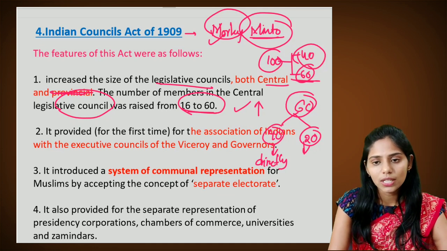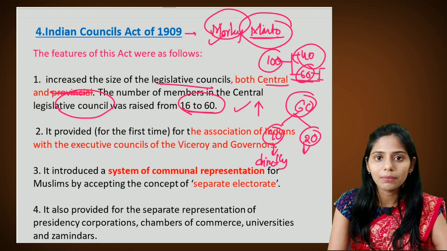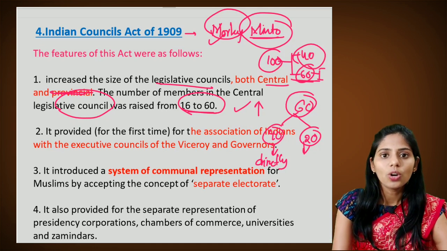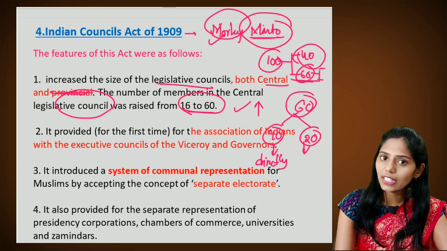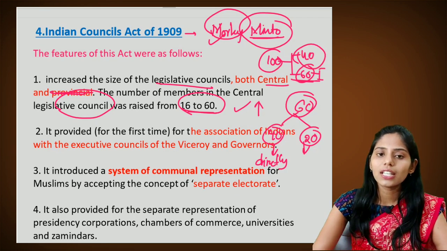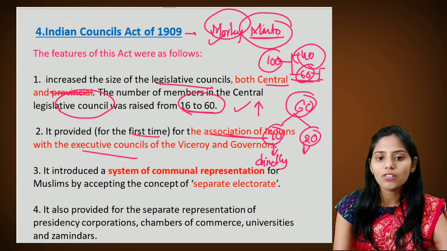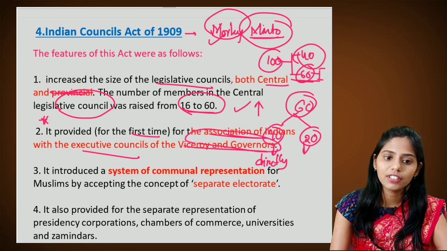But if you go deeper, out of this 60, only 40 are directly elected by the people, and the remaining 20 are selected by the Britishers. So in depth, there is a majority of the Britishers compared to the Indians here. The next important feature is that it provided for the first time the association of Indians with the executive councils of the Viceroy and the Governor. So this is an important feature.